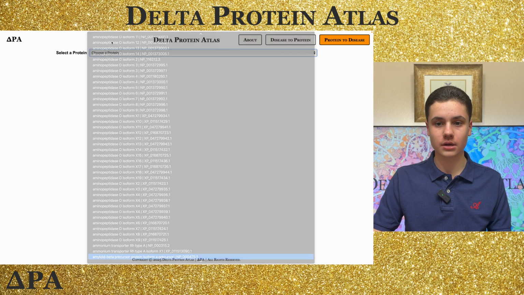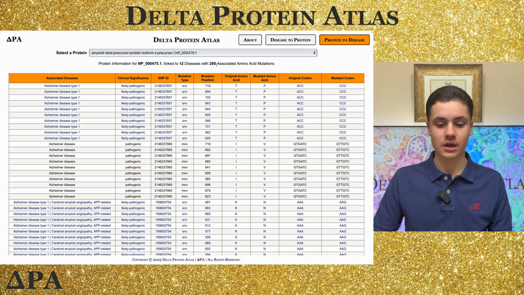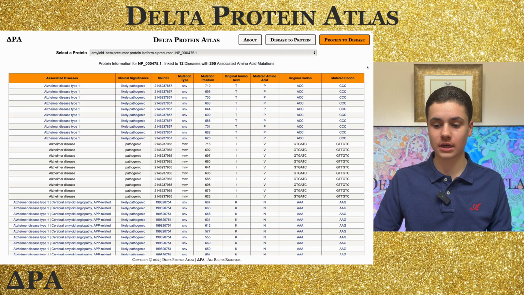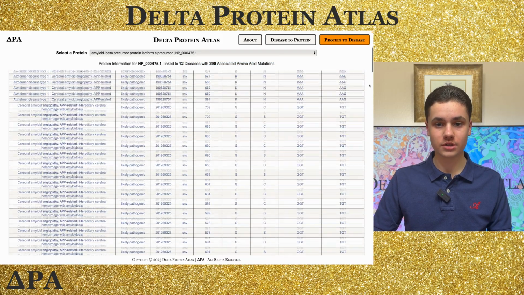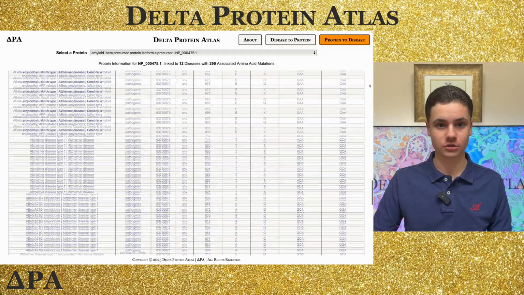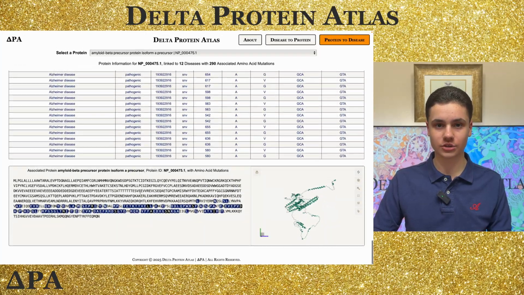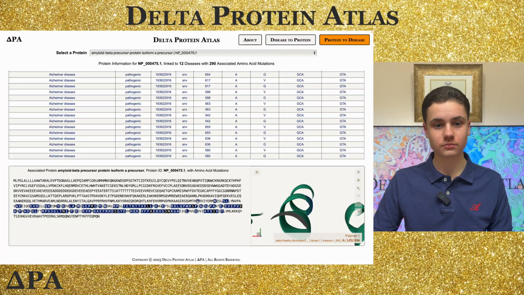Let's look at amyloid beta, which is associated with 12 diseases and 290 amino acid mutations that are cataloged in a detailed table. Below the detailed table is the protein sequence and structure, which allows us to visualize the exact locations that are causing the 12 diseases.